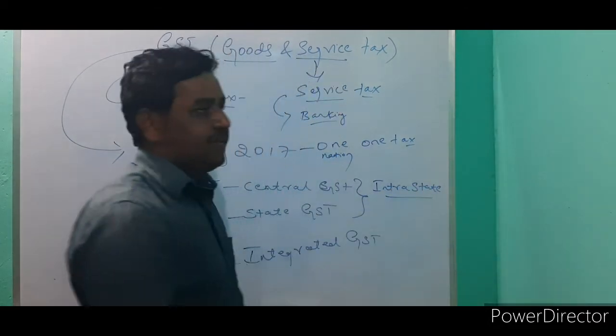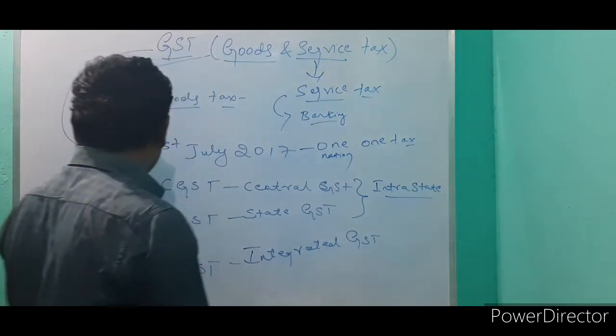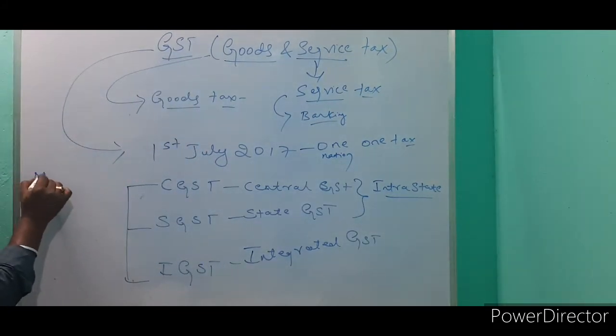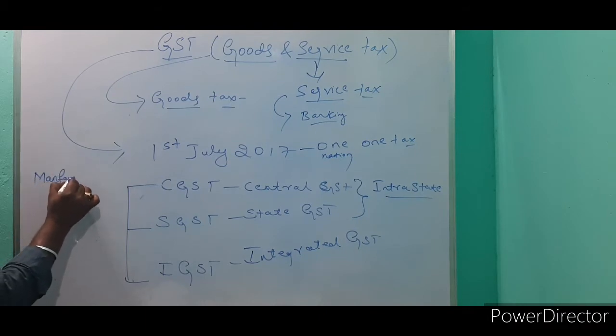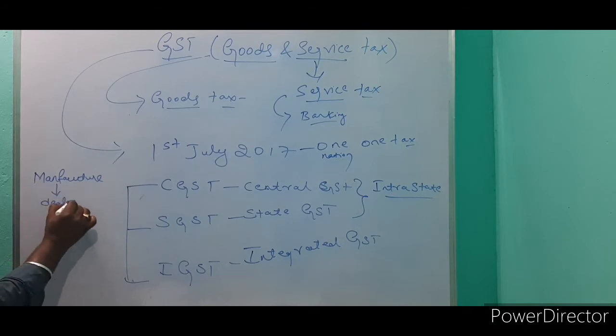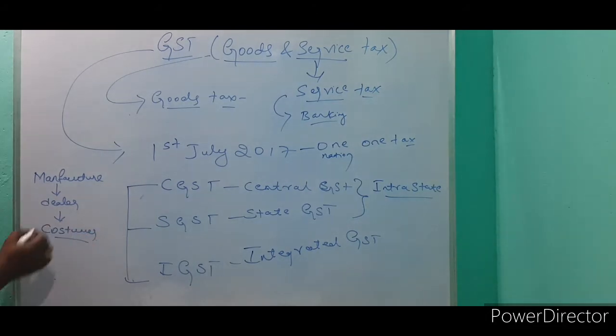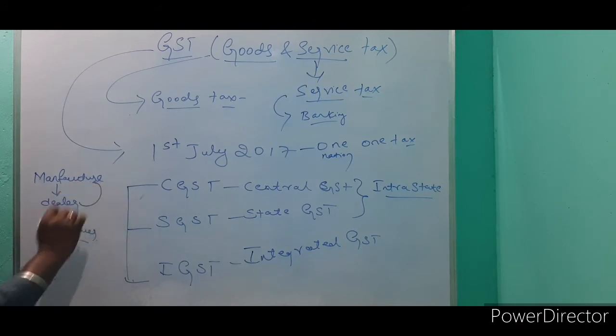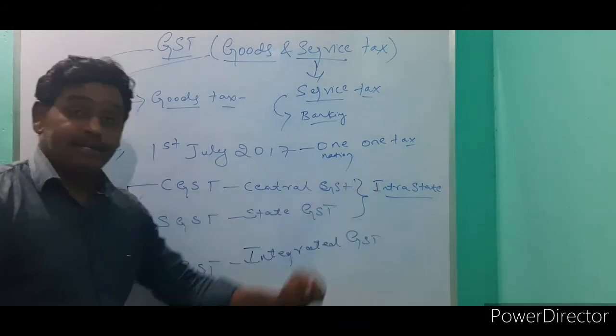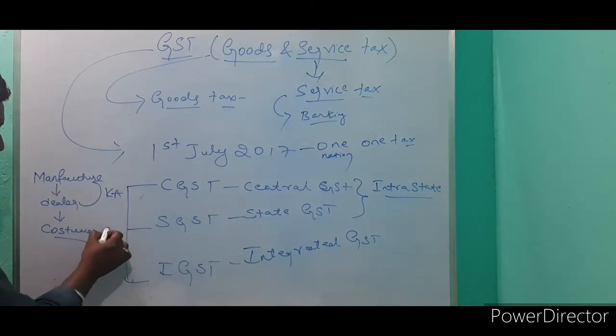For example, what is meant by intra-state? Here I am taking a manufacturer, then a dealer, then a customer. The dealer buys goods from a manufacturer in Karnataka only. The customer also buys those same goods in Karnataka.